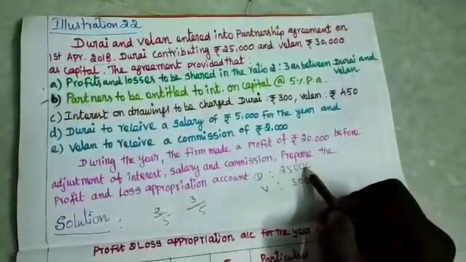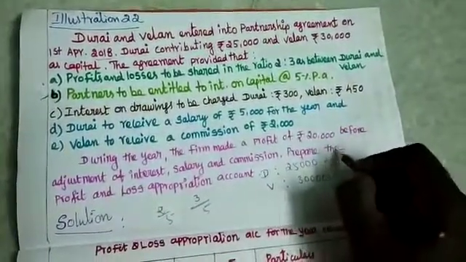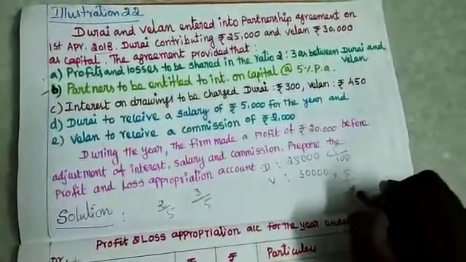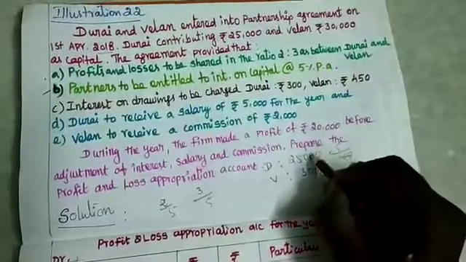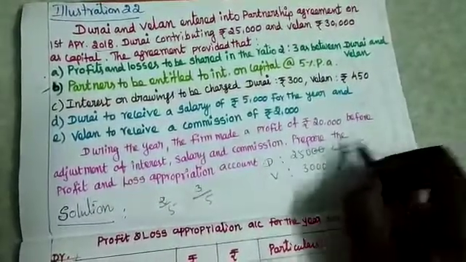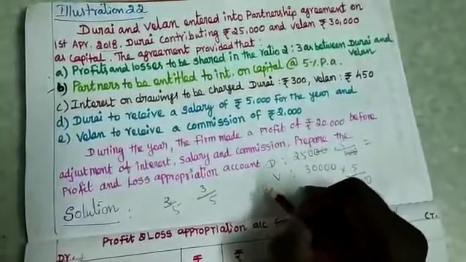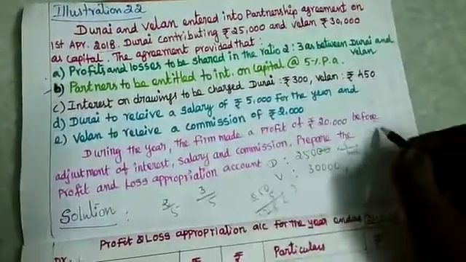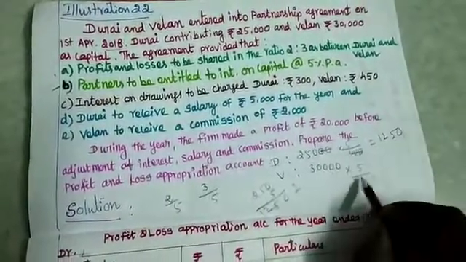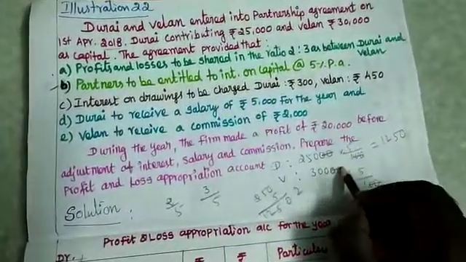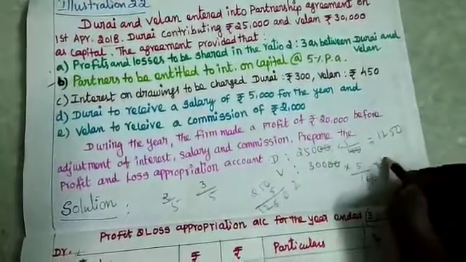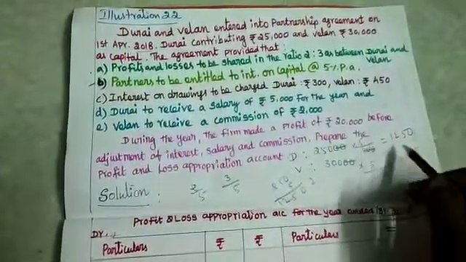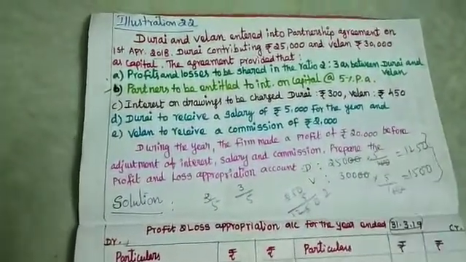For Durai, 25,000 into 5/100 should be provided because he contributed 25,000, as well as for Whelan, 30,000 into 5/100. 20 is cancelled, so 250 into 5, that is 1,250. Here 20 is cancelled again, 3 into 5, 15, so 1,500. So interest on capital is calculated. So the B option calculation is over.